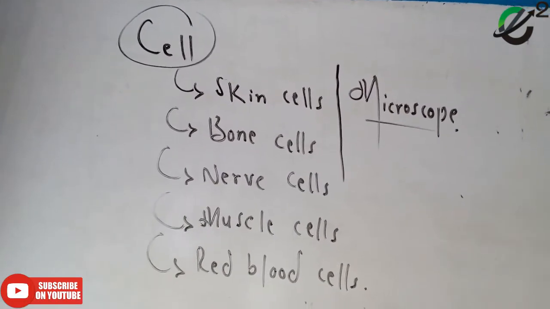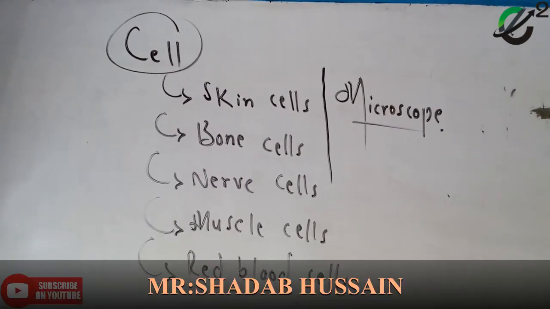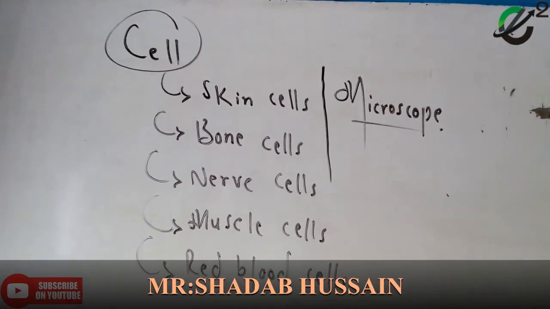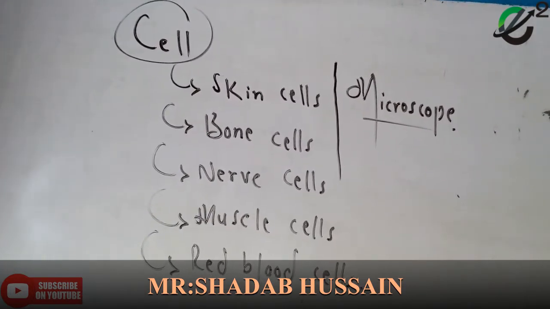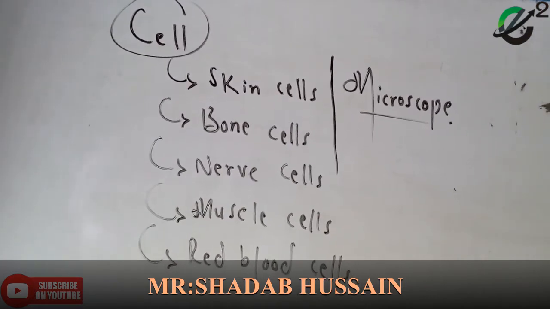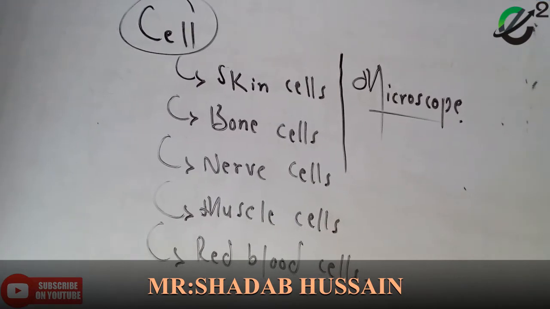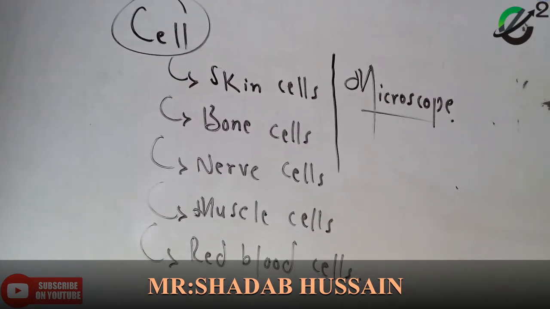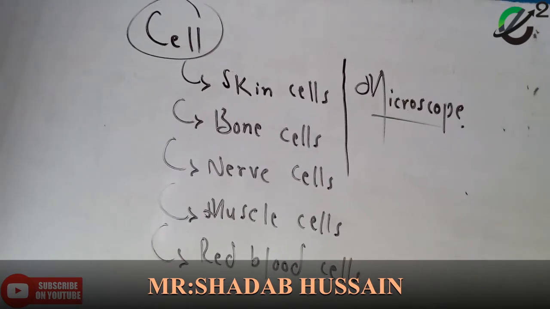So here is unit number 2, the cellular organization of plants and animals. We are starting this unit. What is the name of unit number 2? Can you repeat again, students? The cellular organization of plants and animals. So let's come to the point first. What is a cell? Can you see on the screen?